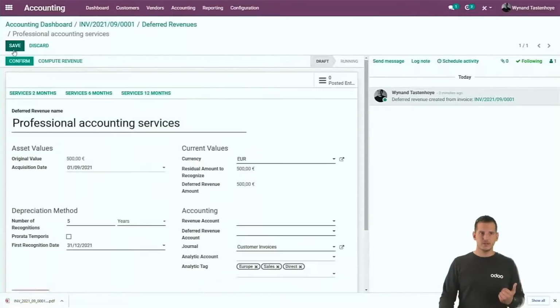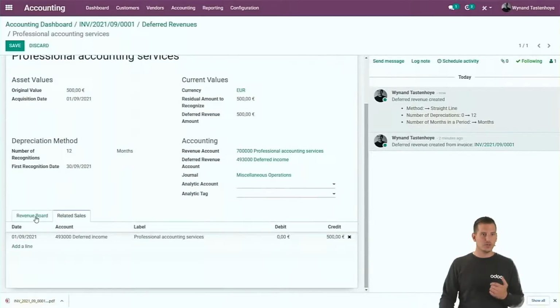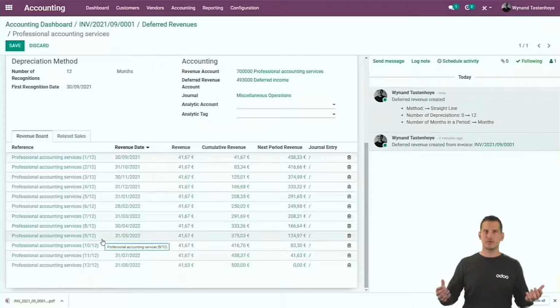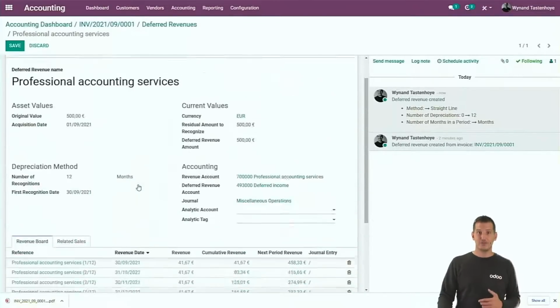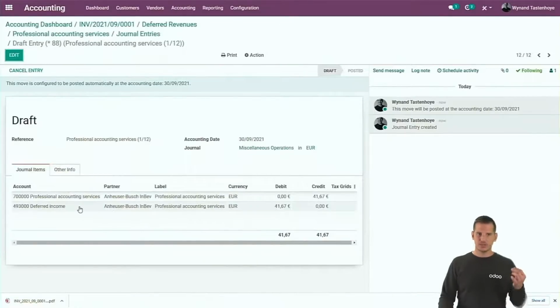So if you click on edit, you will see the different models that I created up front. I have services for 2 months, for 6 months, and for 12 months, for example. So by clicking on it, we will inherit all the information immediately from the model. And if you confirm it, well, similar as with the assets, we create all the accounting entries that you can see over here. And for this case, well, we will reverse a 12th of that revenue, every month. And we also create the accounting entries up front. Similar as with the assets, you can see the impact. You don't have to post them because in real life, if we are in this case, well, at the end of September, we will post it for you.